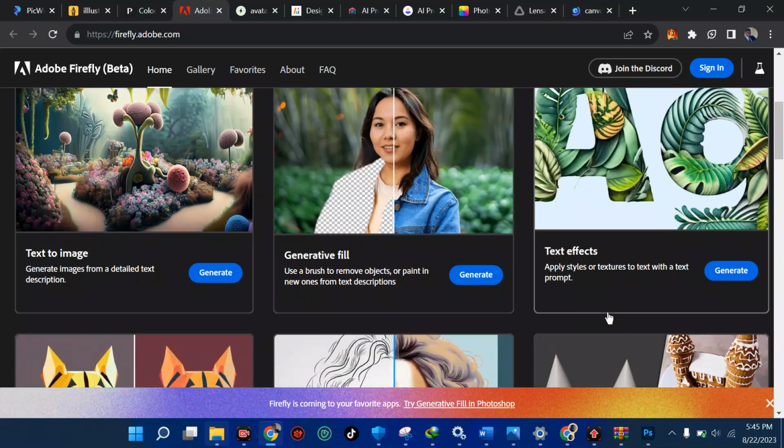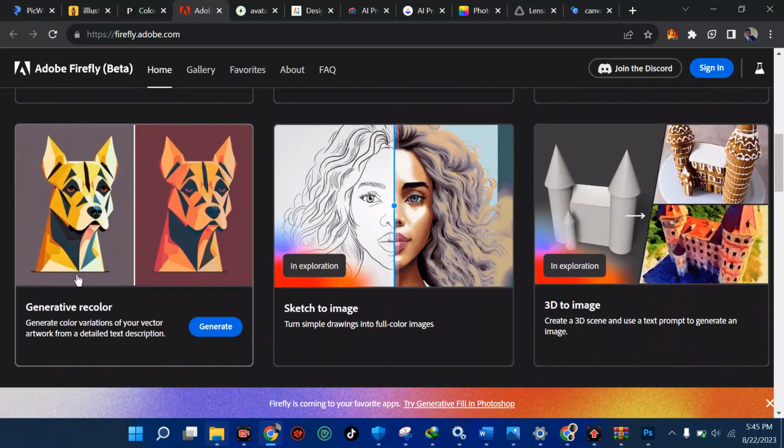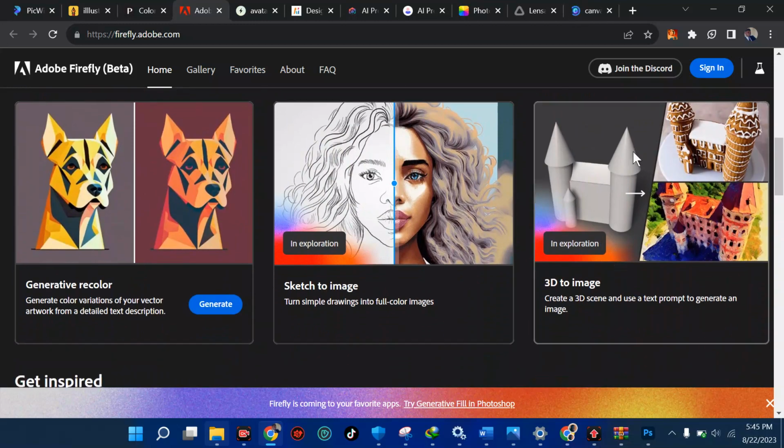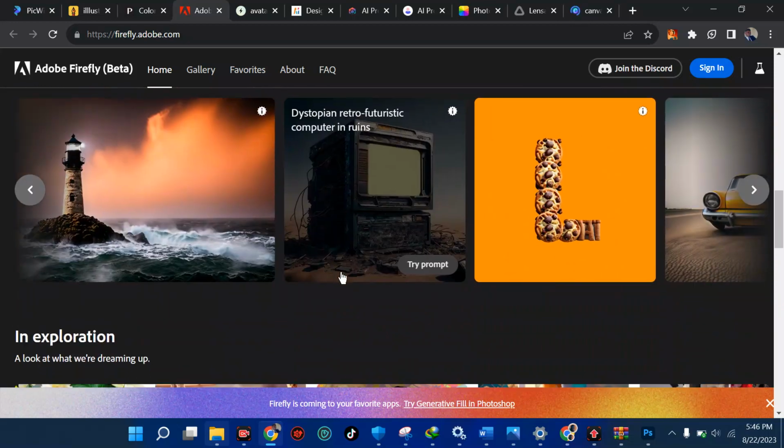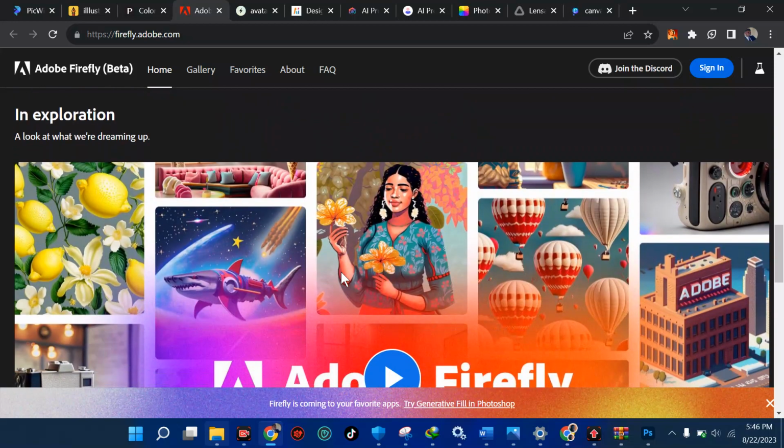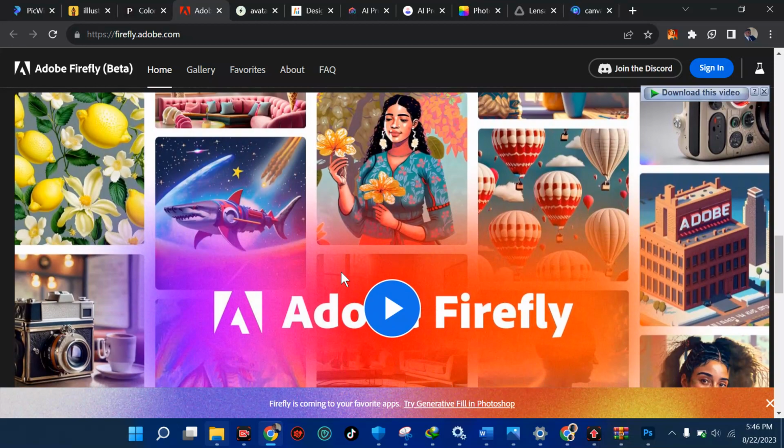You can do some text effects. You see, you can recolor some stuff. You can convert image to sketch. You can come here, 3D image. You can move it from here to something like this, and all beautiful. You can just keep on playing with this and get some inspiration, and you become a pro on this.